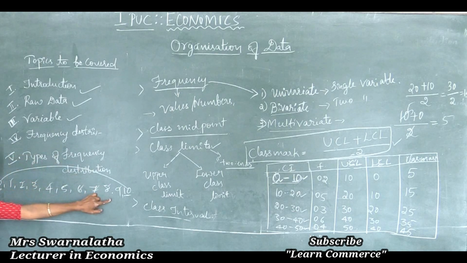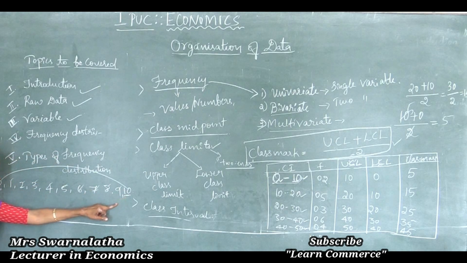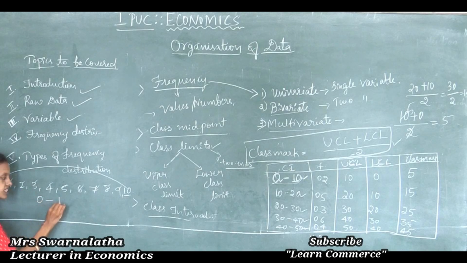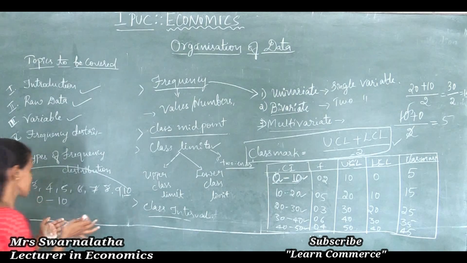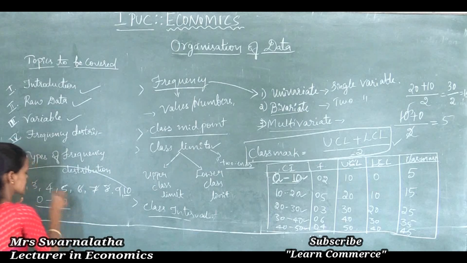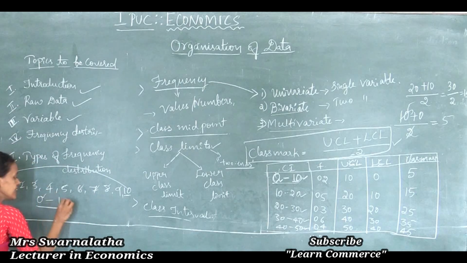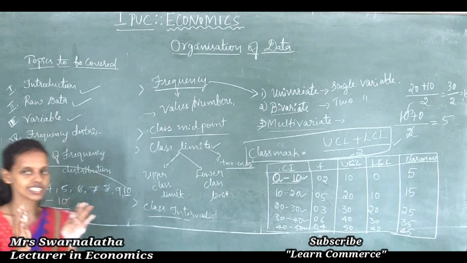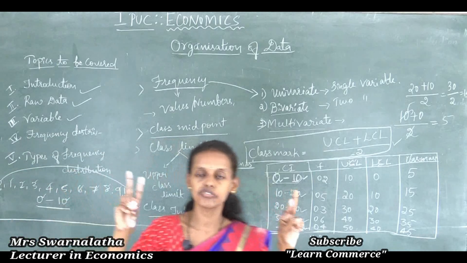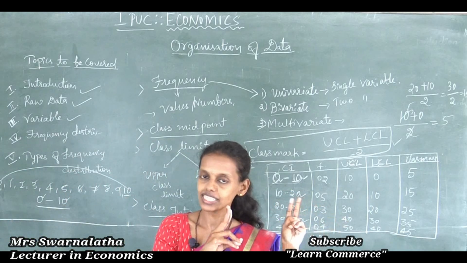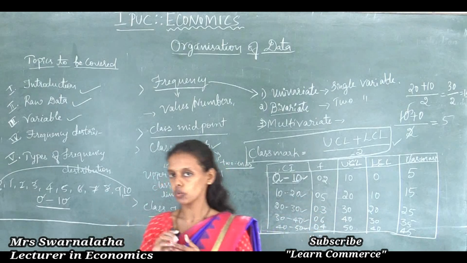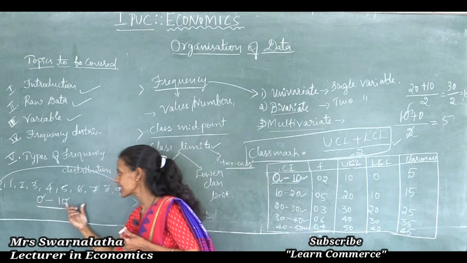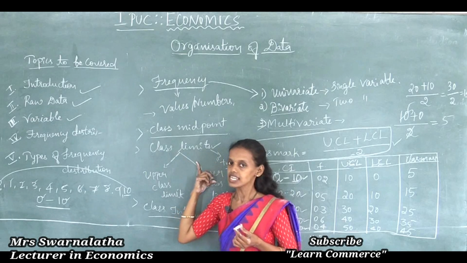The class interval values lie in between 0 and 10. This is the limit. So these 0 and 10 are said to be the class limits, the two ends of a class.